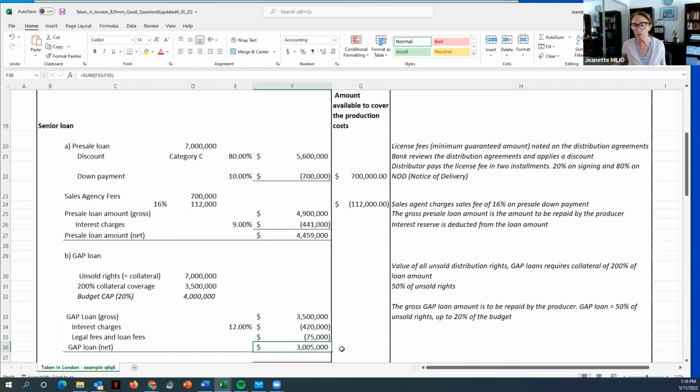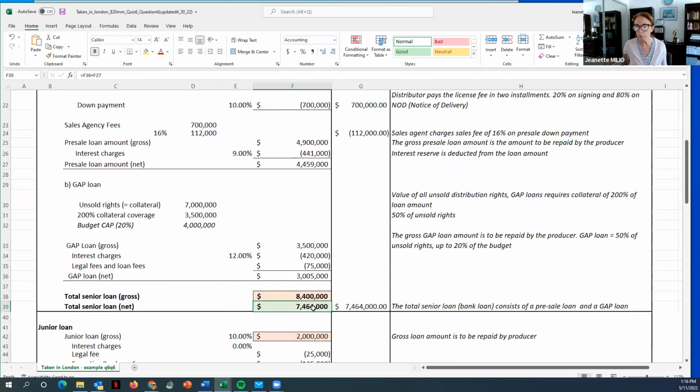So we have to deduct all these costs to figure out what we have available for our budget to cover the cost. So for this gap loan, we now have 3,500,000 available. I'm not putting them together. I'm taking the 3,500,000 net gap loan amount and the 4,459,000 for the net pre-sale loan amount, and I'm getting to 7,464,000 that I'm actually receiving from the bank.